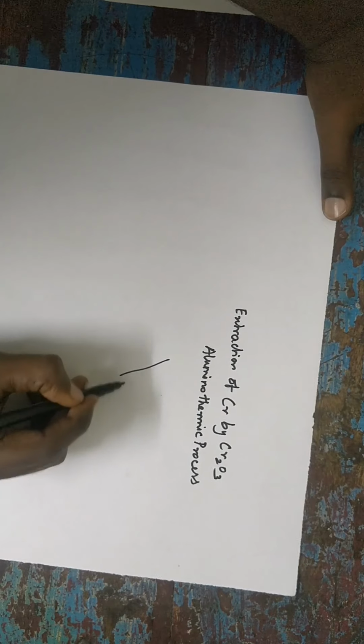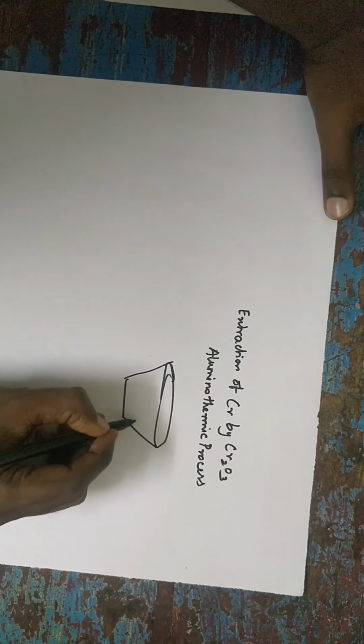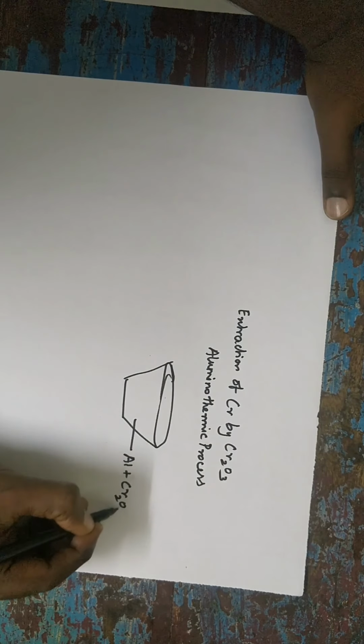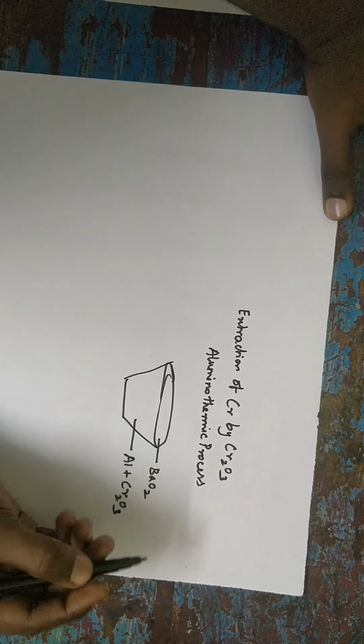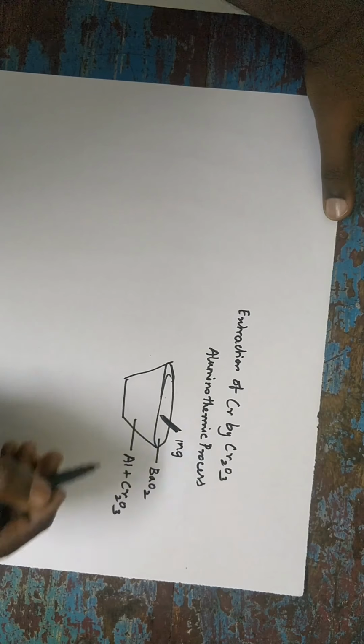Easy process. Consider a fire clay crucible. In this crucible you take aluminum along with the chromic oxide. On top of this it is covered with barium peroxide. Using magnesium ribbon you ignite the mixture.